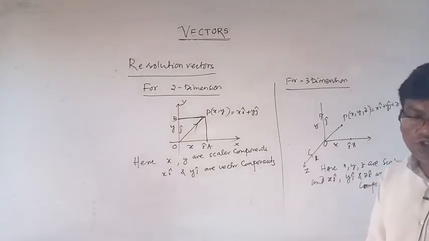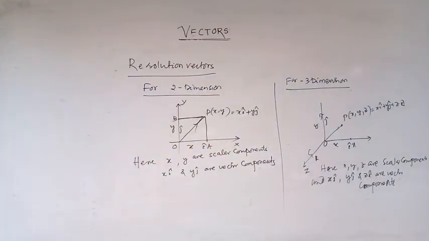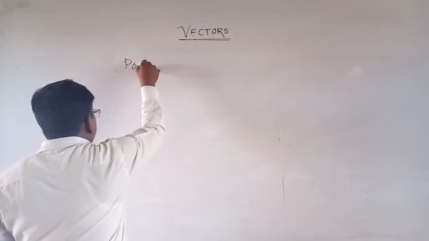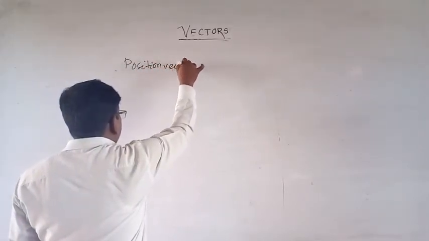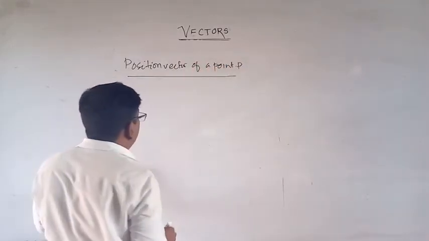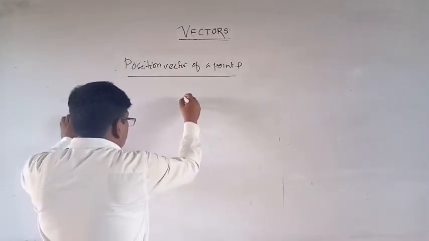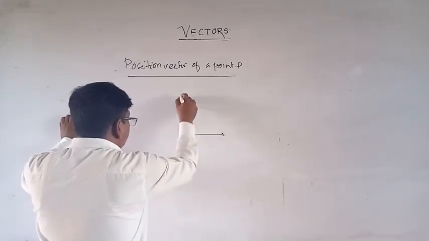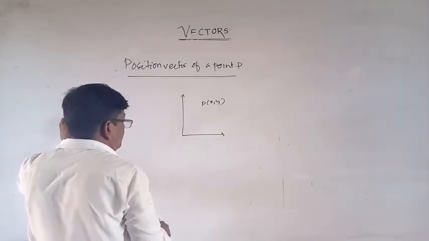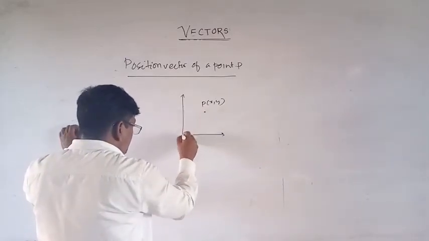Now what is position vector? Regarding the position vector of a point P. Suppose this is the coordinate system, and this is the point P of x, y, and this is origin, and this is OP.